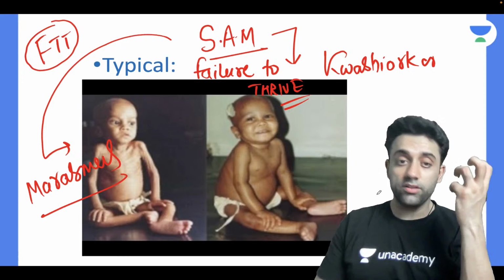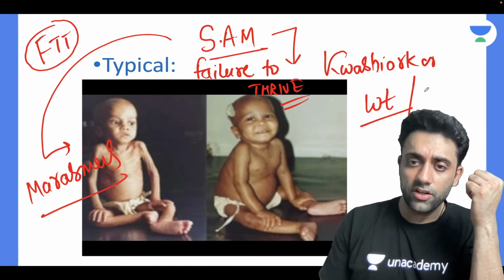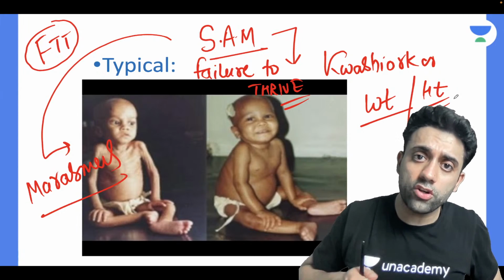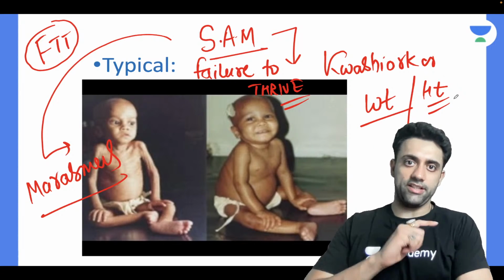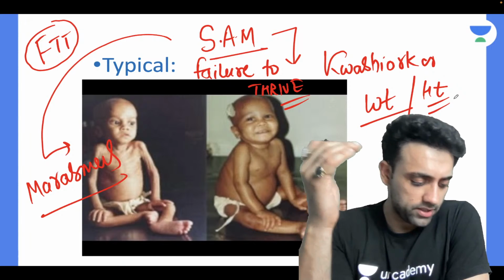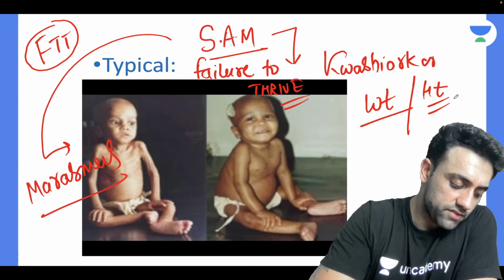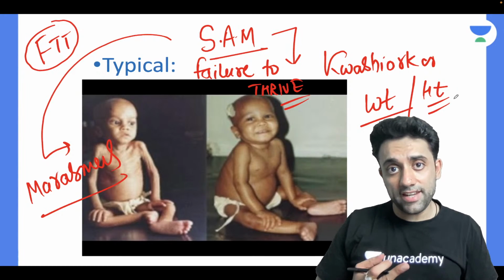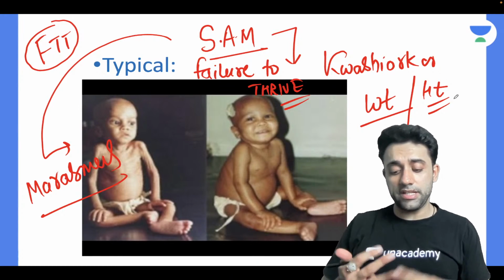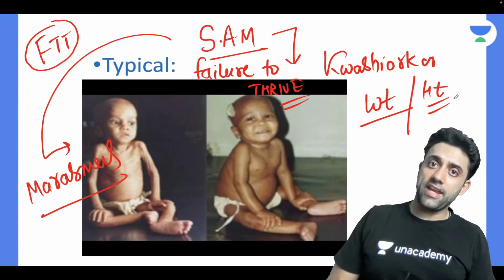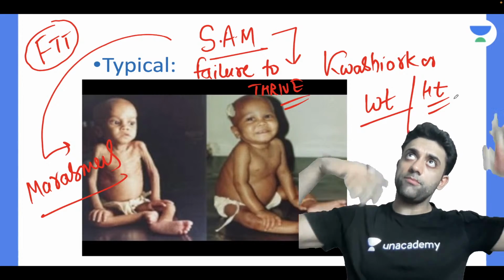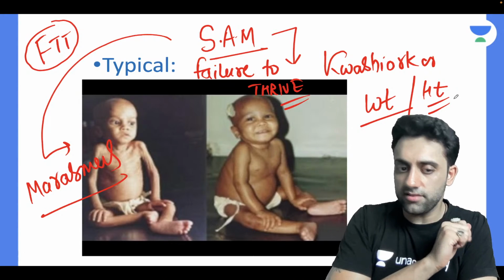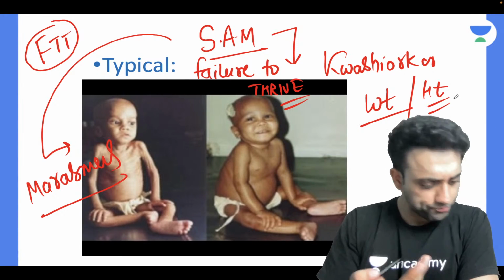Doctor, my baby is not gaining weight. Doctor, my baby is not gaining height. Doctor, my baby is not growing as compared to the other siblings. That's how the PG question comes. Okay, a 2-year-old child, mother complains baby not gaining weight and height, having severe vomiting, and alternate episodes of diarrhea and constipation. So your mind should jump and think, oh, this could be a celiac disease. Let me investigate. समझ में आ रहा है everyone?